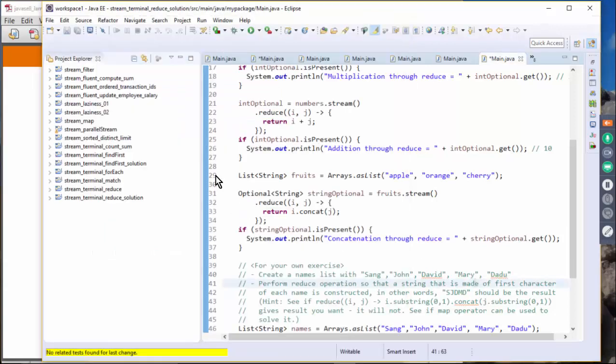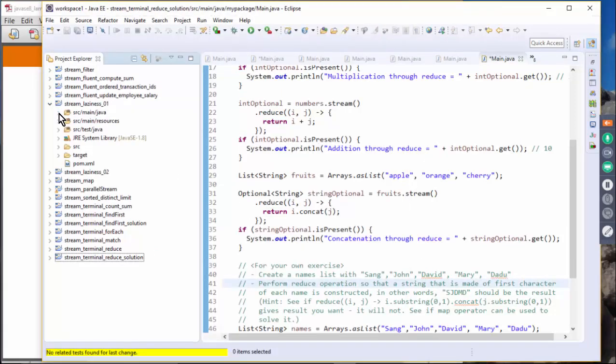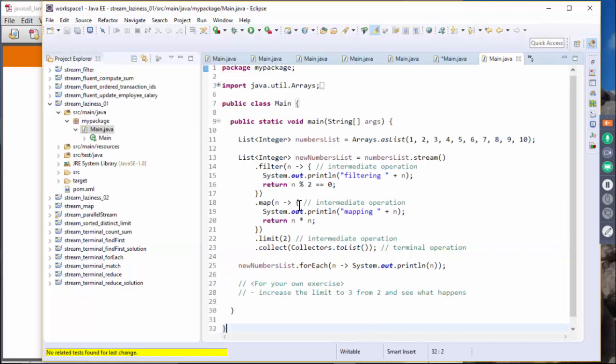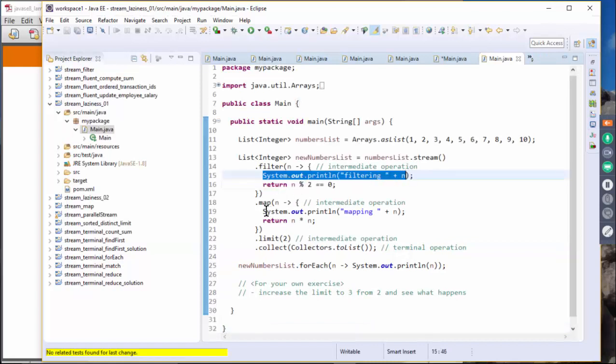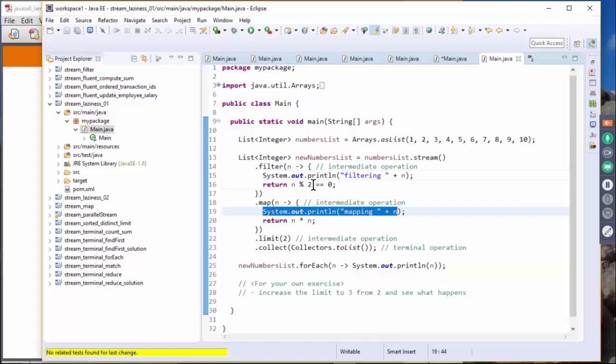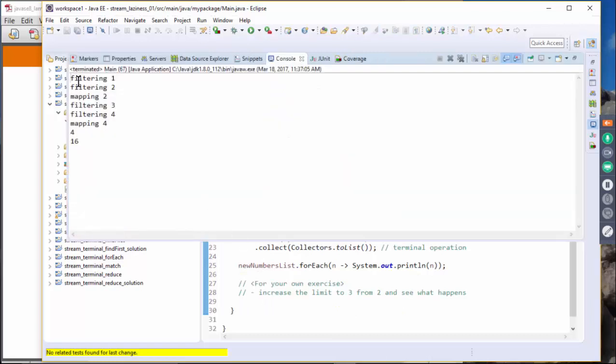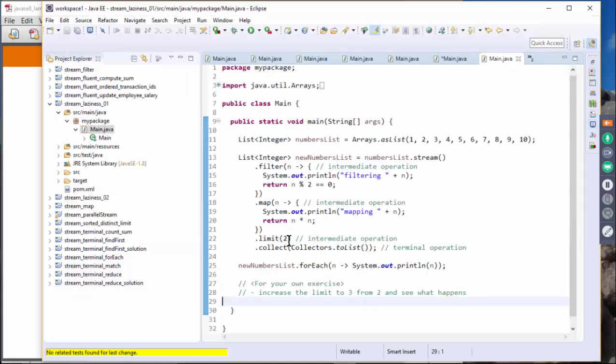Let's take a look at exercise 4. This is a case where we are seeing only 2 items. Let's run this code. You can see we have a print statement in both filter and map, and we see the result here. It will filter and map only the items needed for the 2. It is going to filter 4 items, and then perform 2 mappings, because that's the only thing needed here.